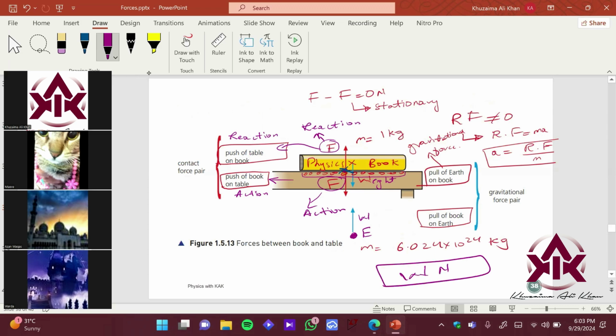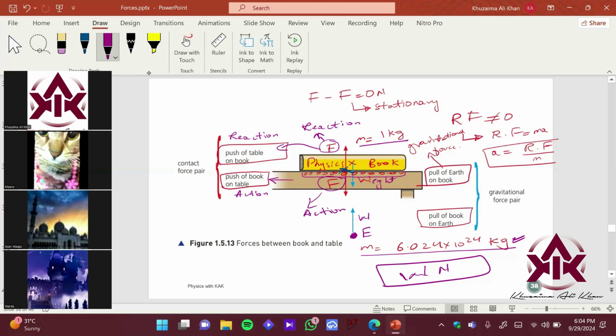I'm just saying that the mass of the Earth is so huge. Let's imagine the mass of the book is 1 kg. If you have a book and throw it on your bed, you would see the book falling down, but you won't see the Earth moving towards the book because the difference in mass is so huge. The majority of what you see is the book moving towards the Earth. We will study the details later. How is this true? We will study this in the astronomy and cosmology part. Okay, what am I talking about over here? So that's the couple of forces, does it make sense?